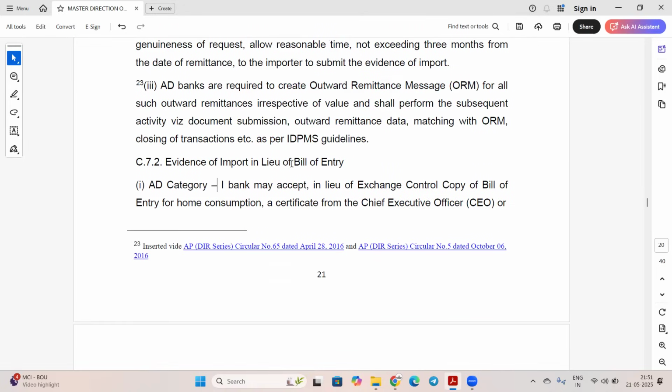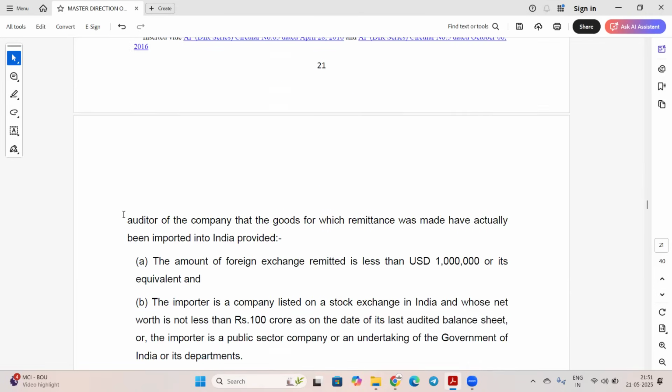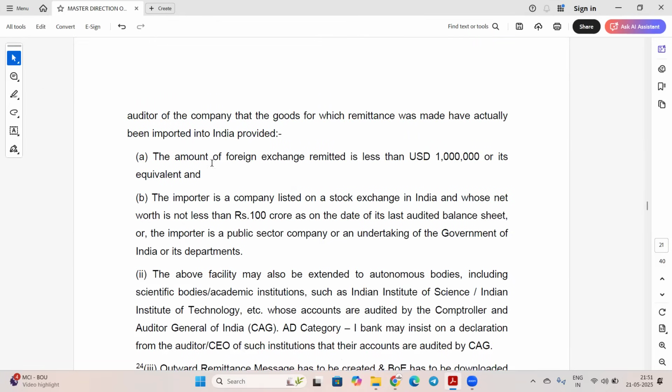Evidence of import in lieu of bill of entry. Some cases will be there, friends, where a bill of entry cannot be generated. Then in that case, what will the bank do? The bank may accept, in lieu of the exchange control copy of bill of entry for home consumption, a certificate from the chief executive officer or auditor of the company that goods for which remittance was made have actually been imported, like previously seen in the BPO case. These are the guidelines where the amount of foreign exchange remitted is less than 10 lakh, meaning 1 million USD or its equivalent.